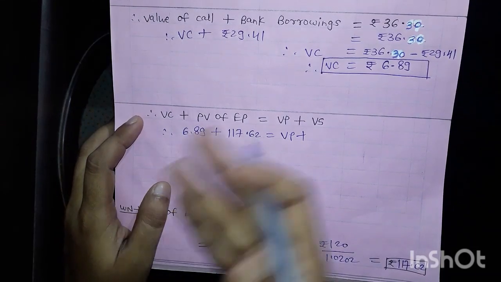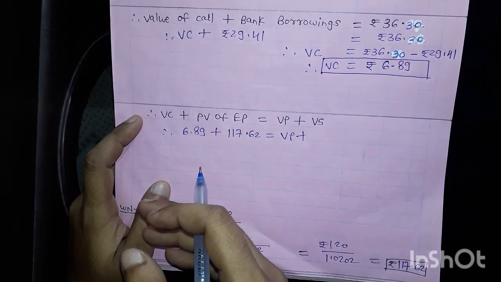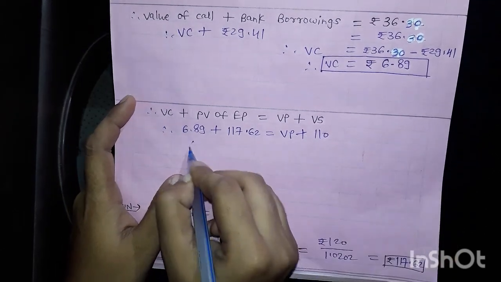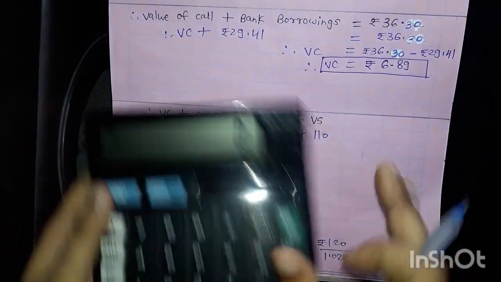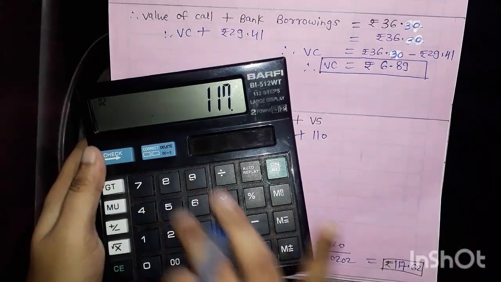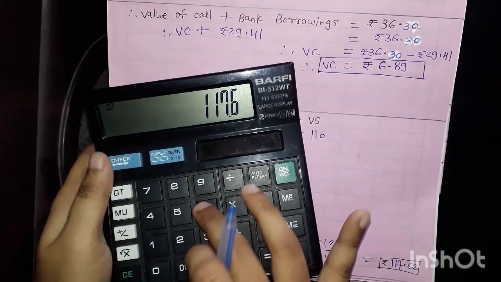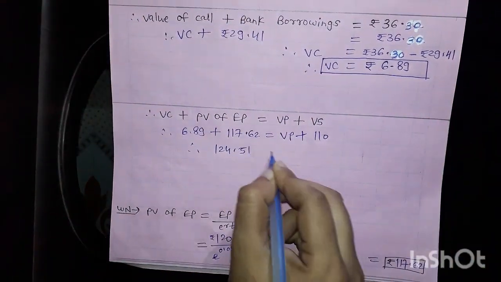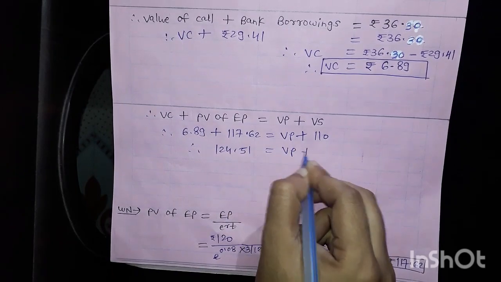Value of a stock means how much it will be at spot. At spot it is quoted at 110. So just calculate this: 6.89 plus 117.62 is 124.51, equal to value of a put plus 110.